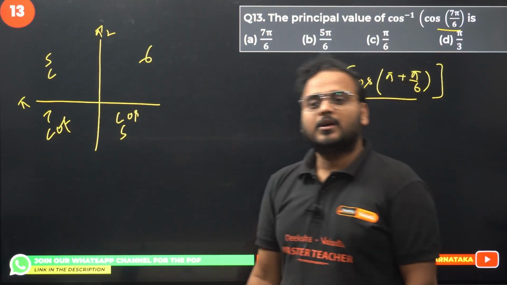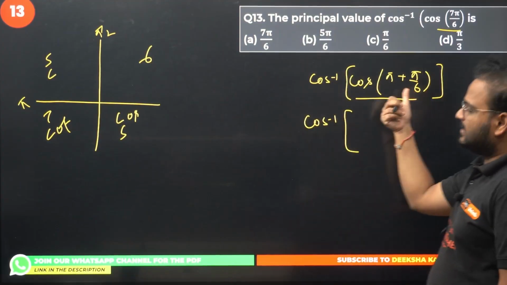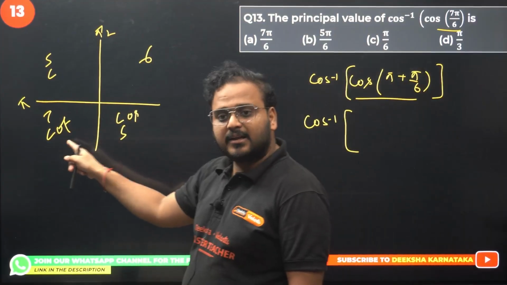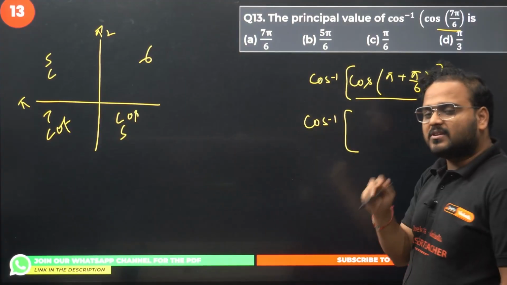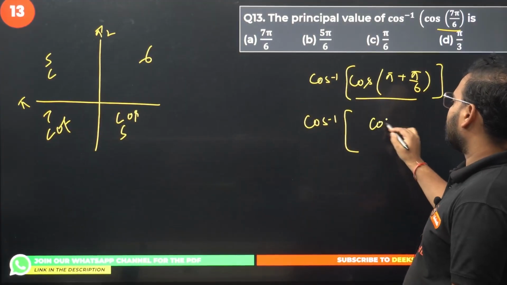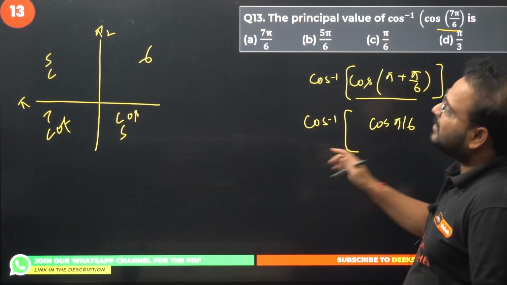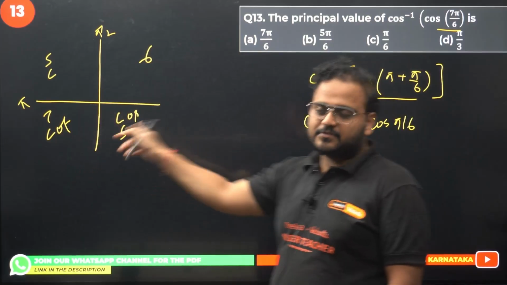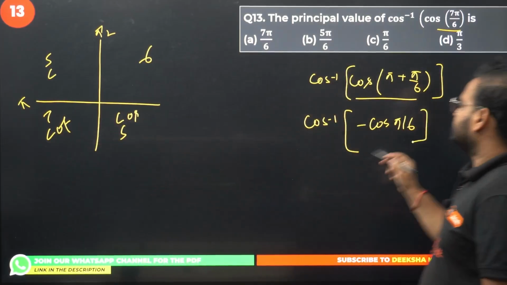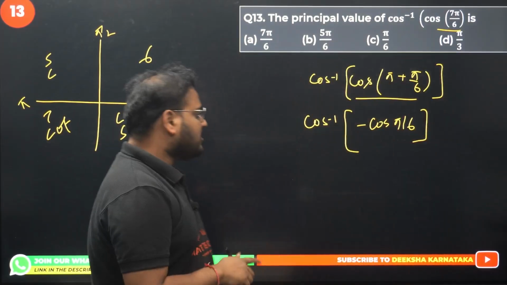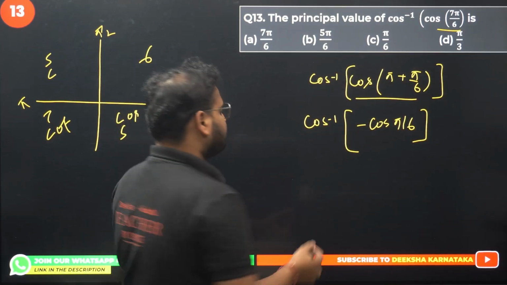Fourth quadrant. Angle check here, pi plus pi by 6. Third quadrant is the angle in, and at pi what will happen? Cos will remain cos. We'll have here cos pi by 6. Third quadrant, only tan and cot is positive, so this will become negative. Now cos inverse of any negative angle is what?